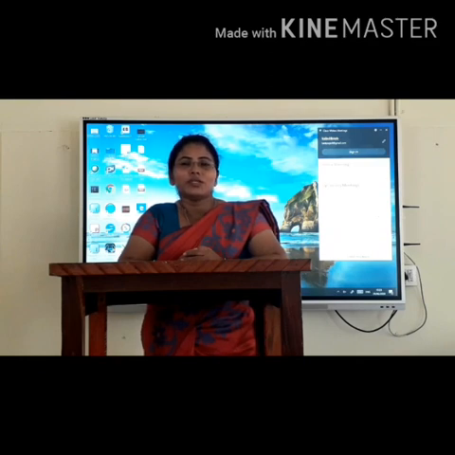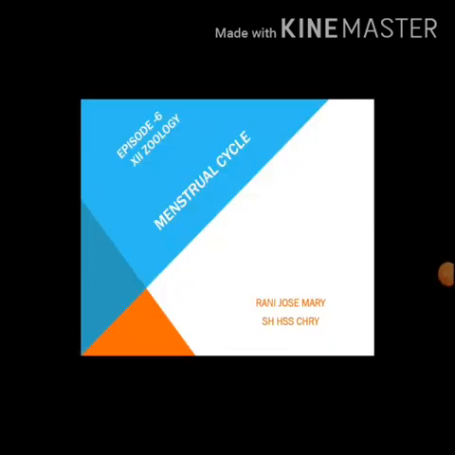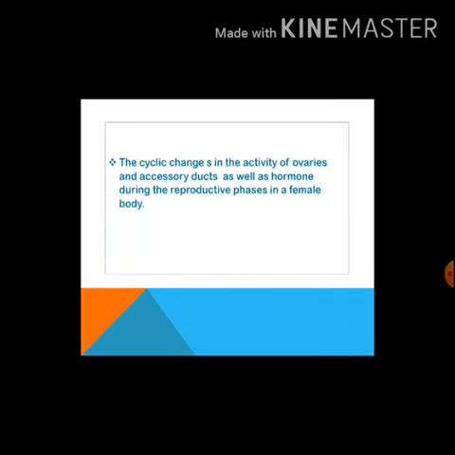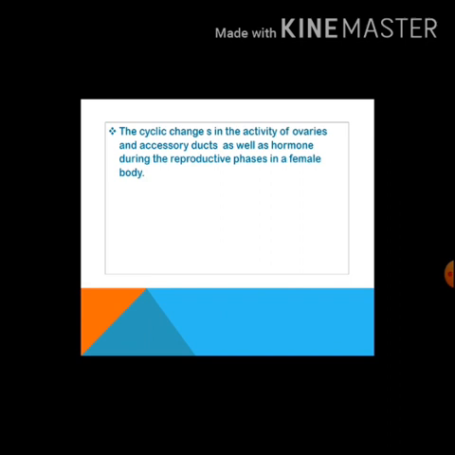Gametogenesis. Today we are going to discuss the menstrual cycle. The menstrual cycle is the rhythmic change seen in female primates throughout their reproductive life, except during pregnancy. It is the cyclic changes in the activity of the ovaries and eggs, as well as hormones, during the reproductive phases in a female body with menstruation.